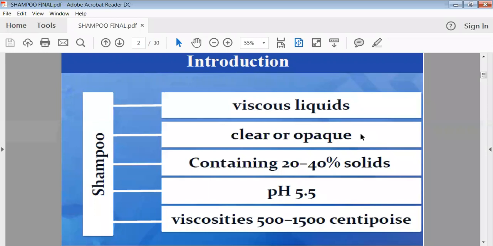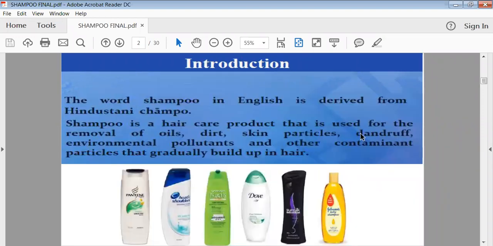Generally, shampoos contain 20 to 40% insoluble solids, and most of the time the pH of the shampoo ranges between 5.5 and 6. Then the viscosity of the various viscous shampoos or cream shampoos lies between 500 and 1500 centipoise. So this is a little bit of introduction to shampoo.